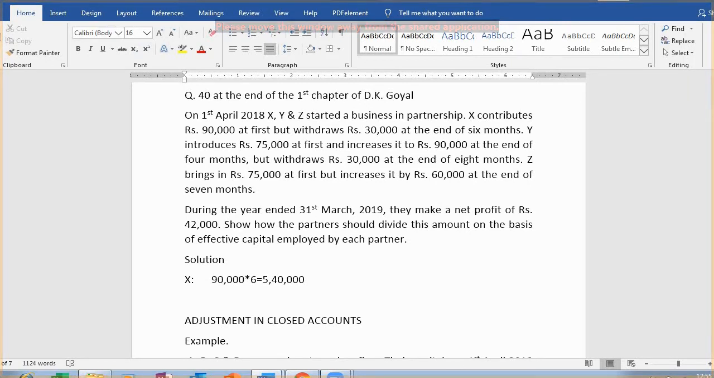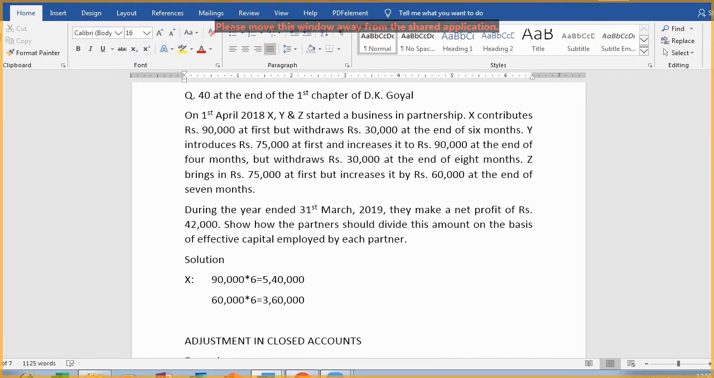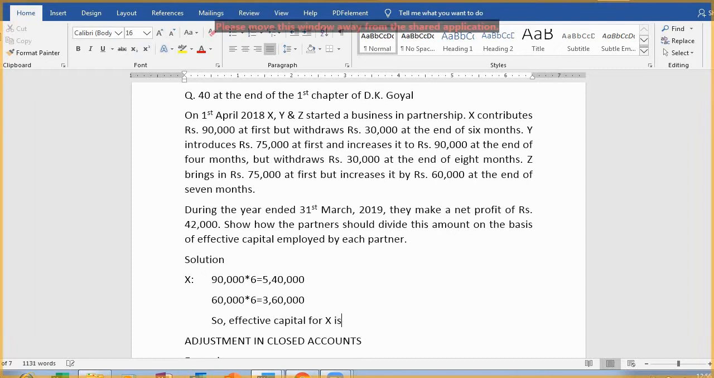Now, but withdraws 30,000 at the end of 6 months. After that, no information on X. So when 30 will be drawn from 90, it will become 60 only. Means for the next 6 months, 60,000 is working. Means effective capital is this much: 5,40,000 plus 3,60,000. It becomes how much? So effective capital for X is what? 9 lakhs.